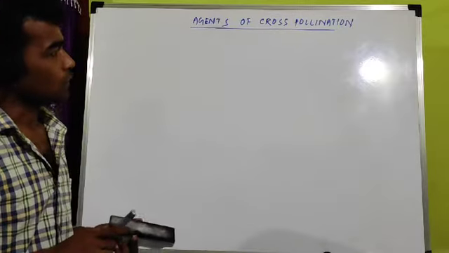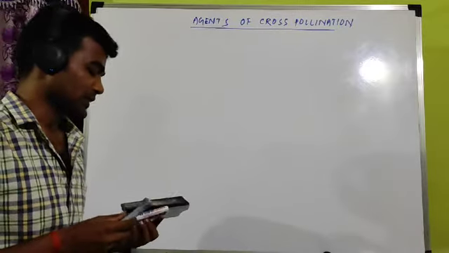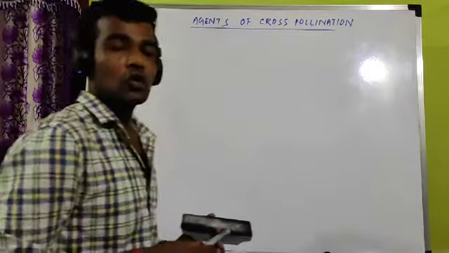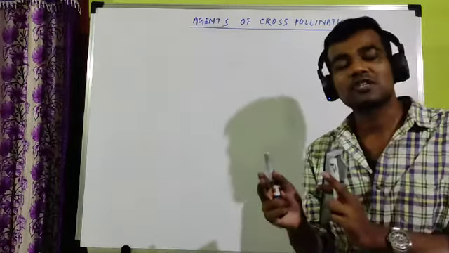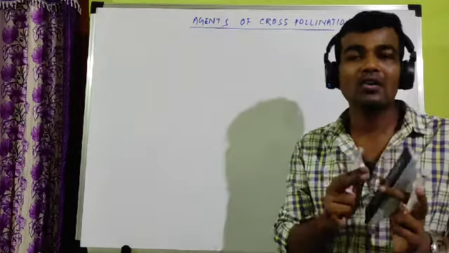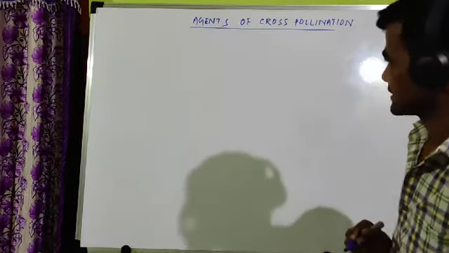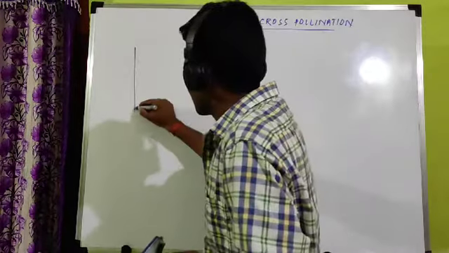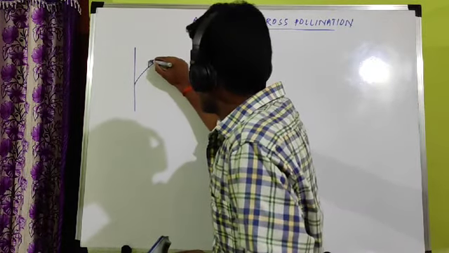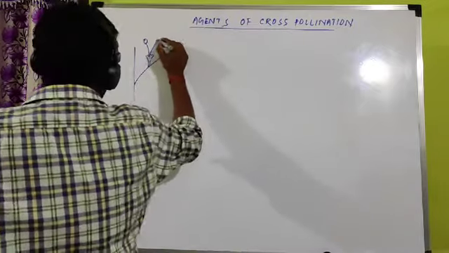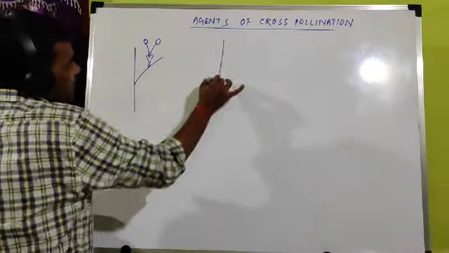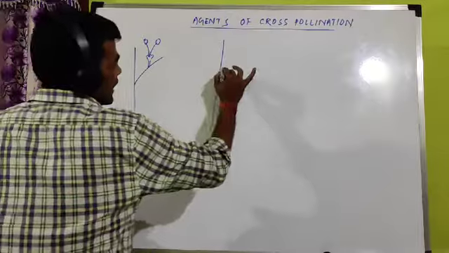So what is cross pollination? First tell me, what is cross pollination? Regarding xenogamy, cross pollination is the transfer of pollen grain from anther to stigma of another flower born in a different plant. This is one plant, one flower is there, maybe male or female, whatever that may be, no problem. Similarly, another plant, another plant,